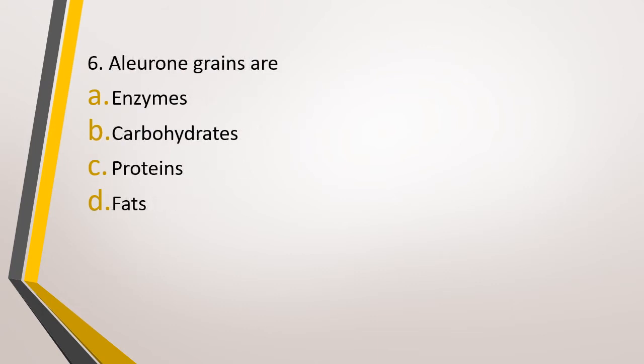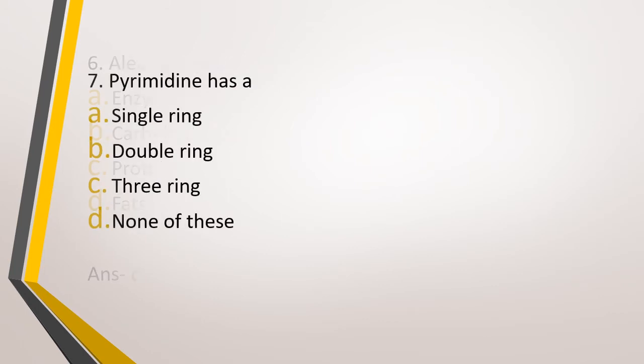Question number 6. Aleurone grains are option A, enzymes, option B, carbohydrates, option C, proteins, or option D, fat. Aleurone grains are. The correct answer is option C, that is proteins. Question number 7. Pyrimidine has a option A, single ring, option B, double ring, option C, 3 rings, or option D, none of these. Pyrimidine has a. The correct answer is option A, that is it is made of a single ring.